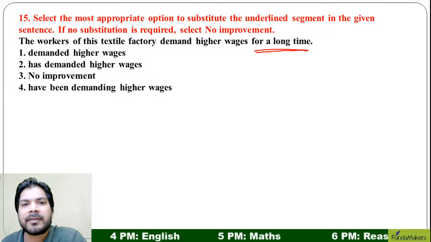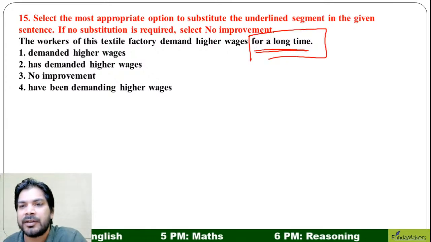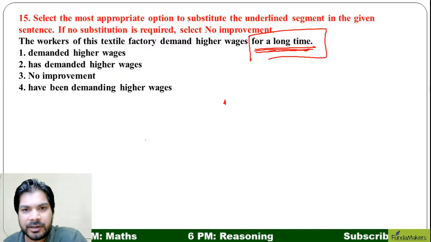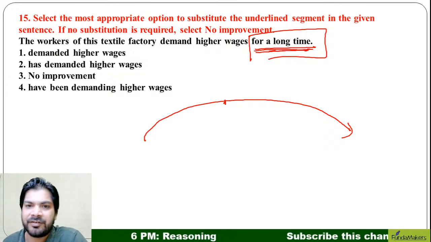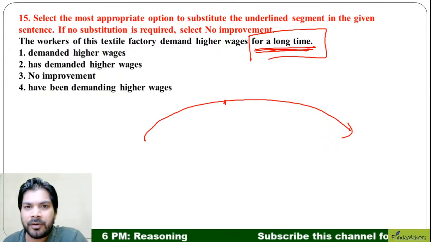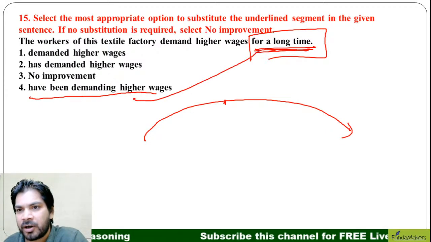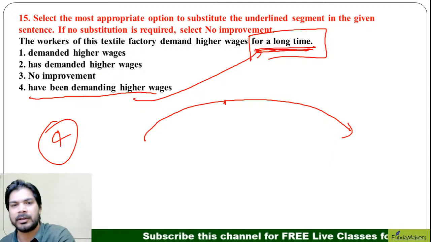So I think "have been demanding higher wages" is the right answer, because the term which is used here is "for a long time." That means they have been doing certain things over a long period of time. For that we use perfect continuous, ladies and gentlemen. So the workers of this textile factory have been demanding higher wages for a long time. So that is how the combination will be. The correct answer is fourth, ladies and gentlemen.